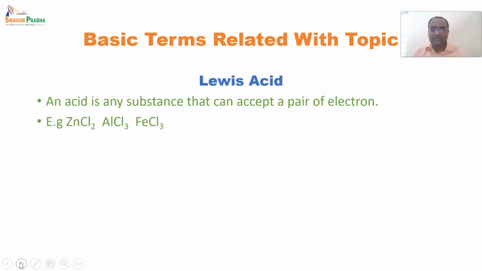these are some reagents that will be utilized for aromatic electrophilic substitution. They have an electron deficient center, that is Al, a metal, surrounded by a non-metal, that is Cl. The combination creates an electron deficient center, because these electronegative atoms abstract an electron from the middle atom. So it is any substance which can accept a pair of electrons, because these have an electron deficient center at the middle, and so it will accept an electron pair.